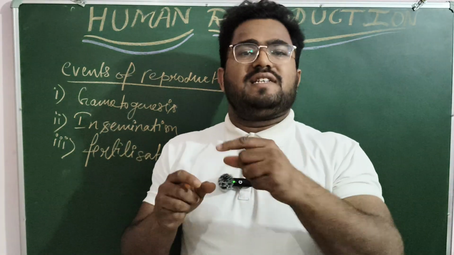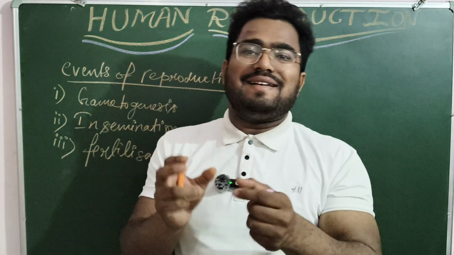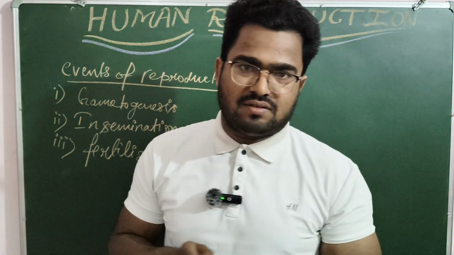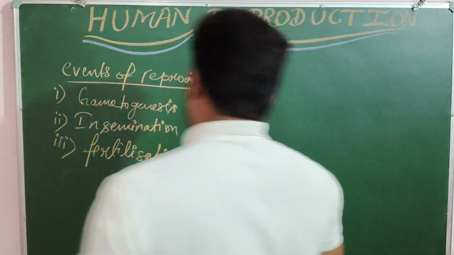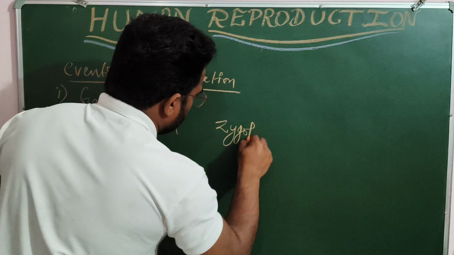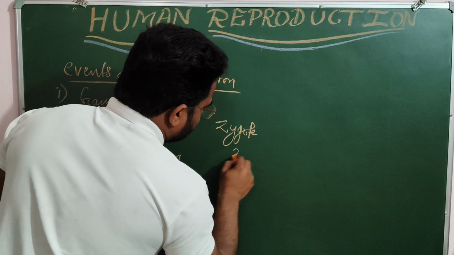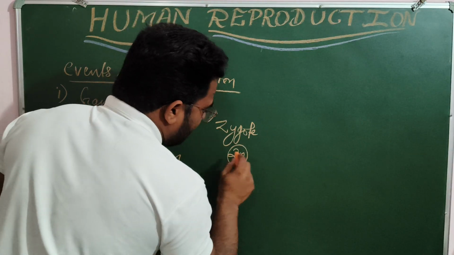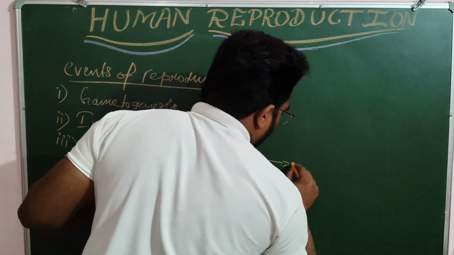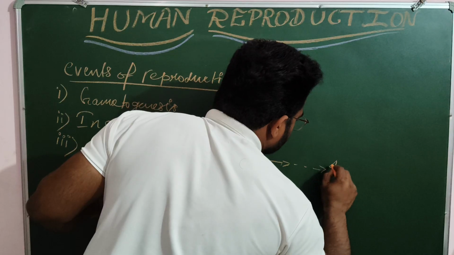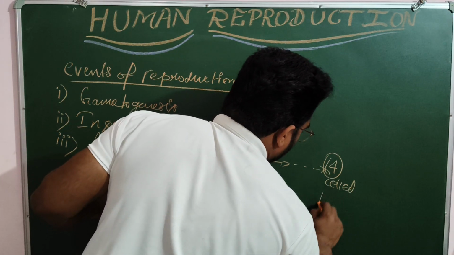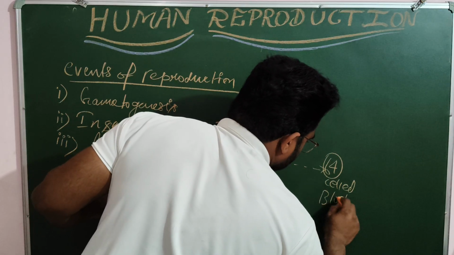When after division the 64 celled stage is obtained, that stage is known as blastocyst.